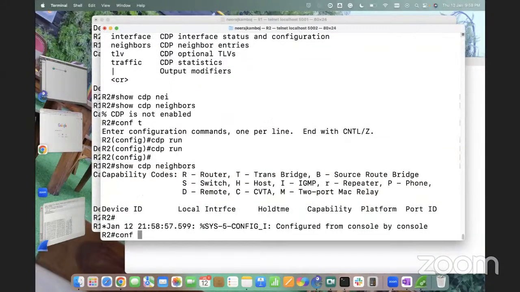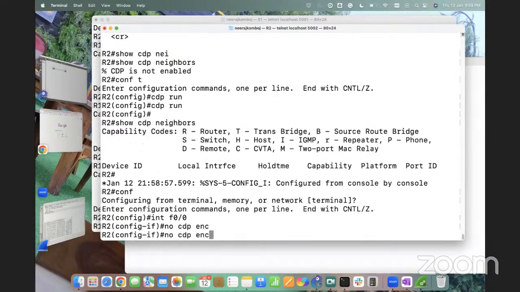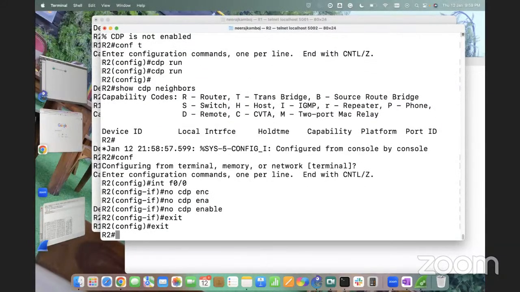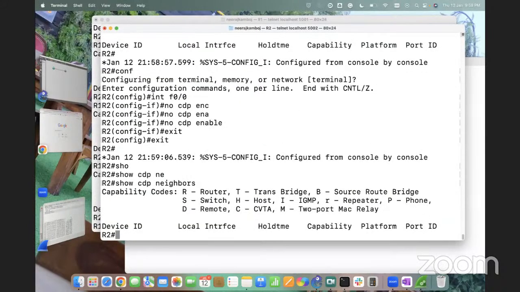Let me do it one more time. Interface F0/0, no CDP enable. If I run the command show CDP neighbors, I'm not getting any information. It means I don't have anything as of now. If another interface has a neighbor, I will get it. Otherwise, I don't have a way to verify this part. I have to verify the configuration at that time.